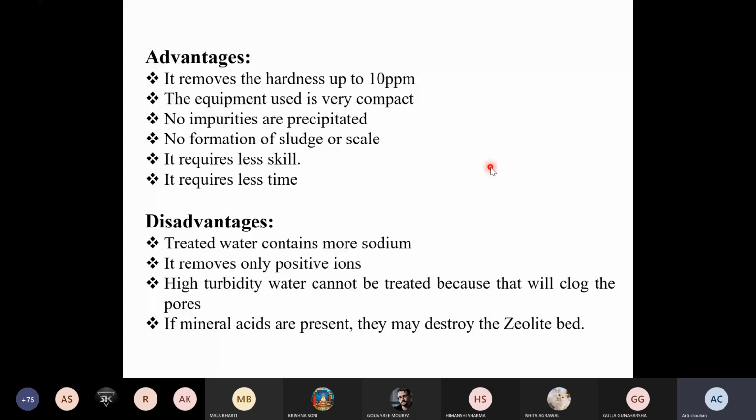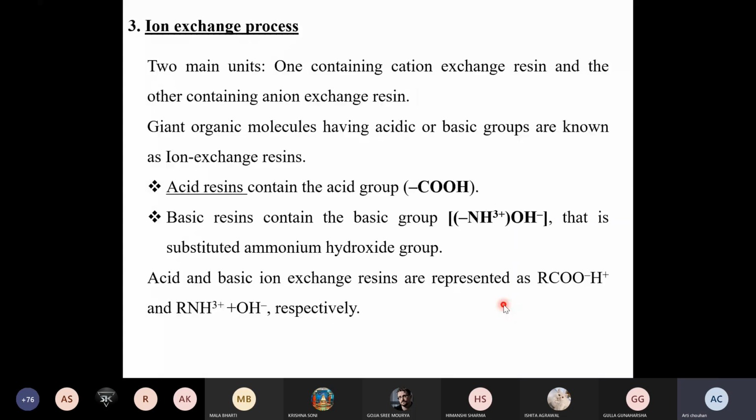To meet these disadvantages, we have one more process, the ion exchange process. I already explained that. According to the specification of the application, we have to keep the hardness at a permissible level, which is provided by different organizations. Depending on the application or requirement of the boiler, we can opt for different softening processes, maybe lime and soda, maybe zeolite or ion exchange. Okay, it depends on the specific application of the boiler or the industry.